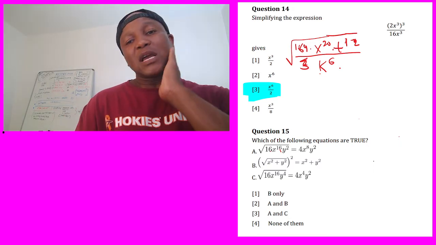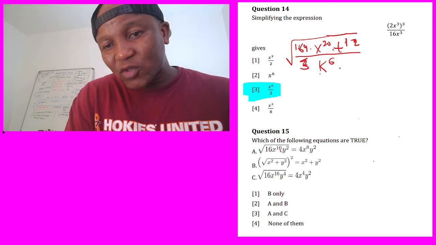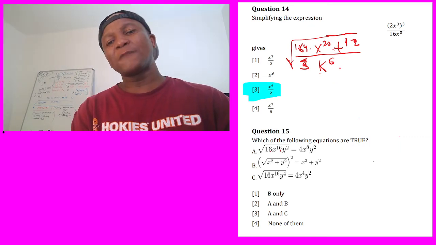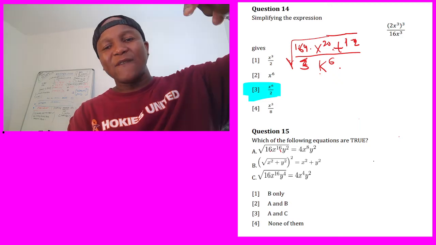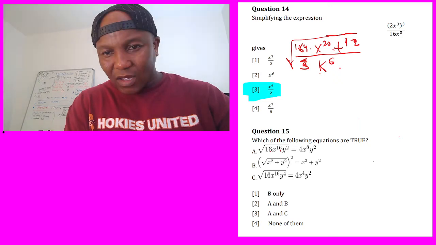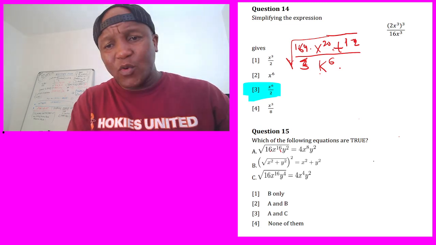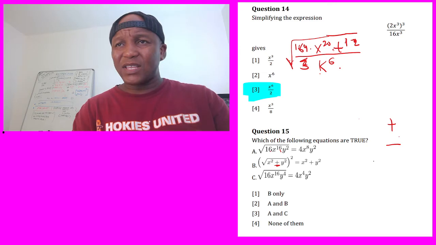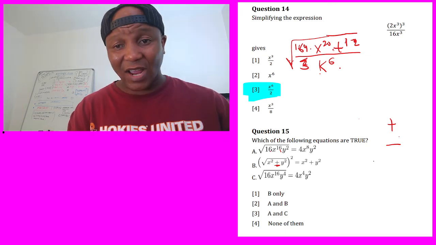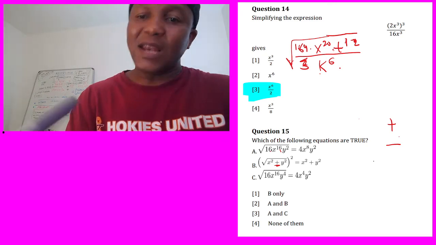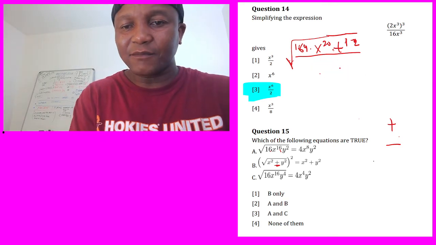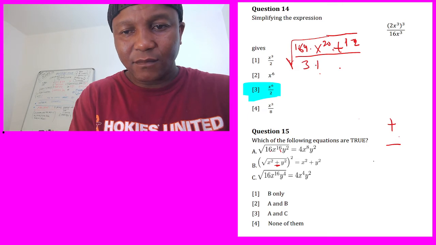Okay, so if there is no sign in between, it means there's a multiplication, and you can split the root. You can split only if there's a multiplication between, but never do that if there's a plus or minus. Like here, you can never split the root in such a case. Never try to do that. Okay, let me do it like this so you can understand what I mean. Let's say this is 3 plus k power 6. So this root is for both.